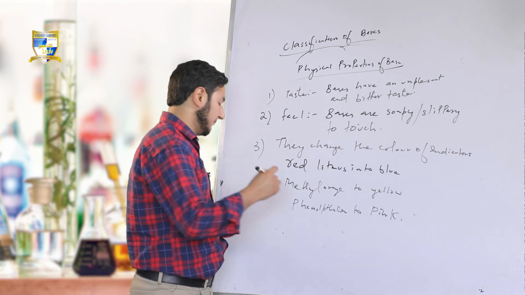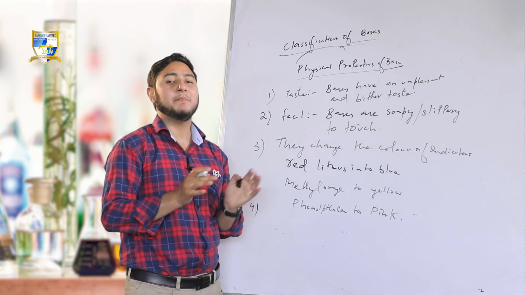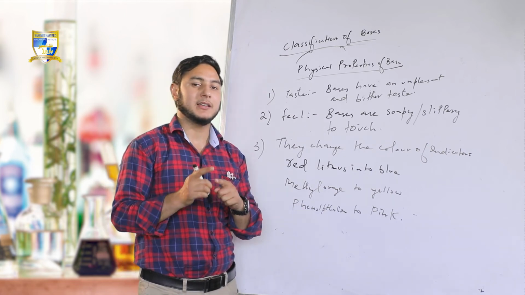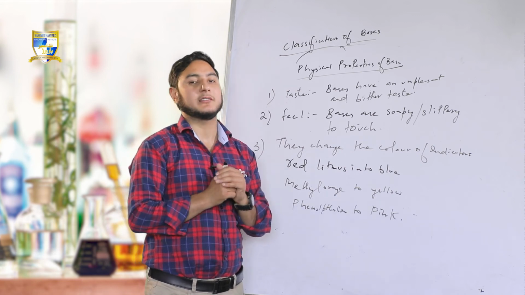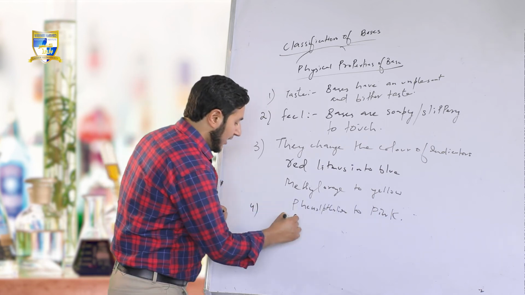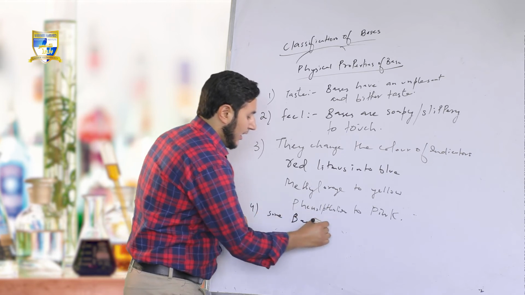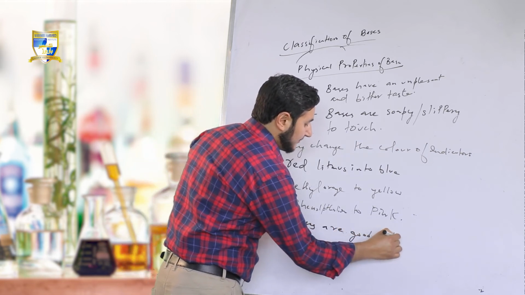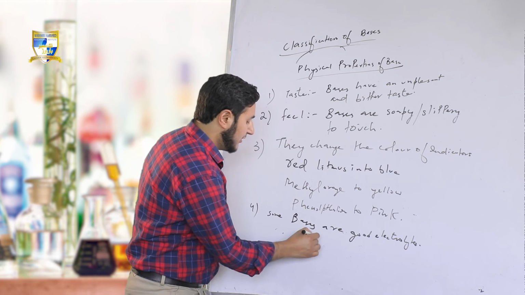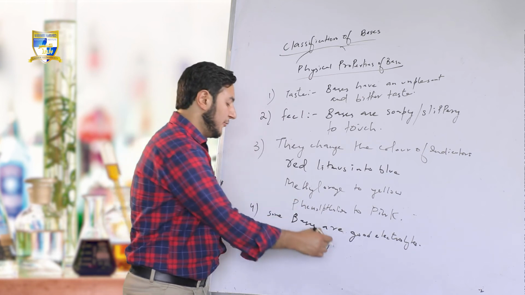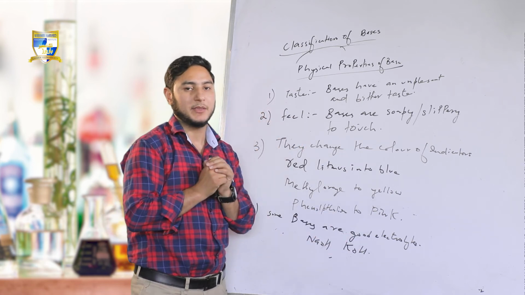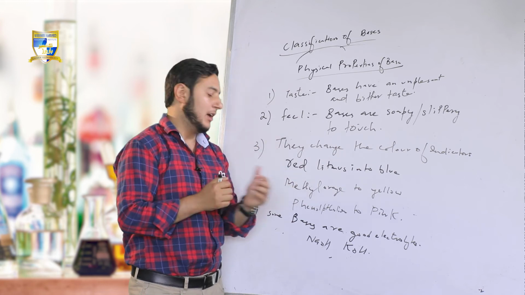Fine. Point number 4. Some bases act as good electrolytes. Electrolytes are solutions that conduct electricity. So some bases are good electrolytes, that is, they conduct electricity in aqueous solution. If we have an aqueous solution of NaOH, yes, it will conduct electricity. If we have an aqueous solution of potassium hydroxide, yes, it will conduct electricity.